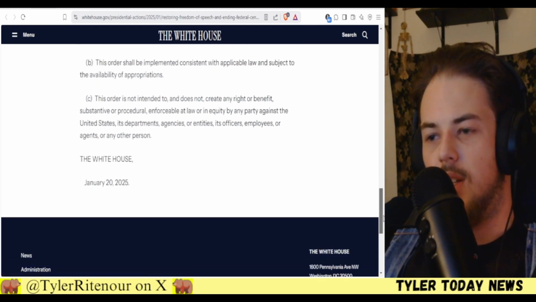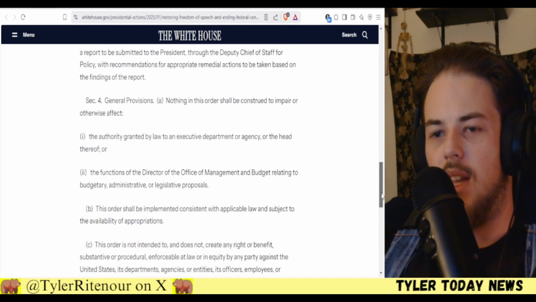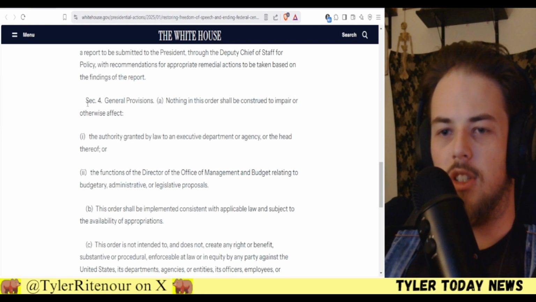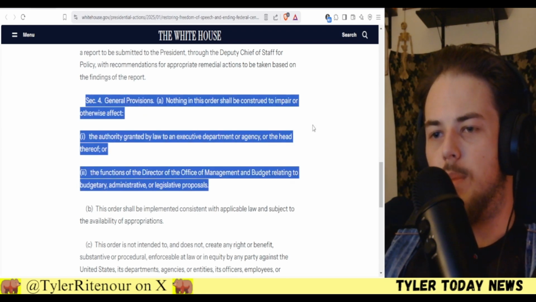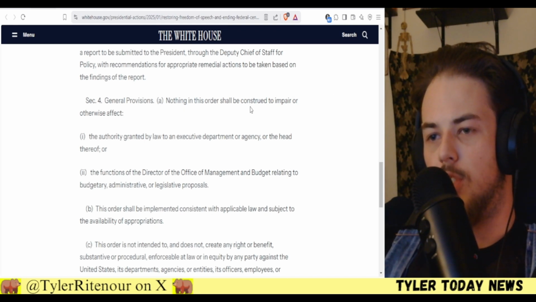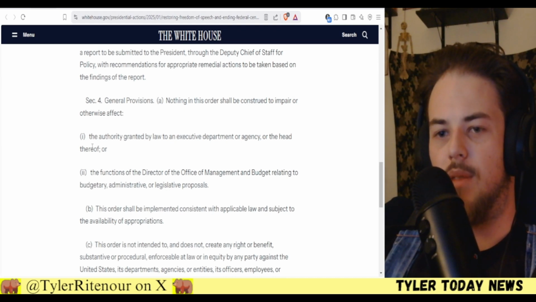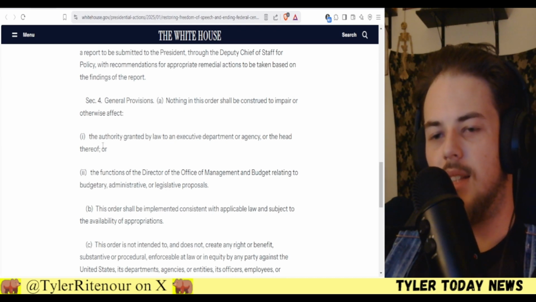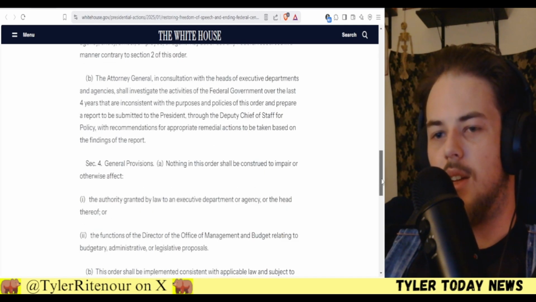So that's pretty interesting. Another thing I'm not going to read at the end of all these, it's just disclaimers that are repeated over and over. I'll read this one. General provisions, nothing in this order shall be construed to impair or otherwise affect, and then it just lists it in like all of them. The authority granted by law to an executive department or agency or the head thereof. It's said in like all the executive orders.